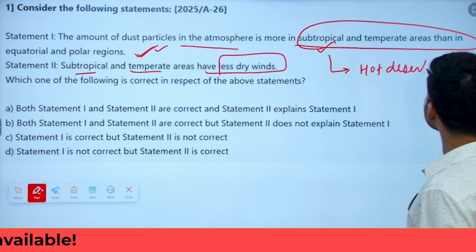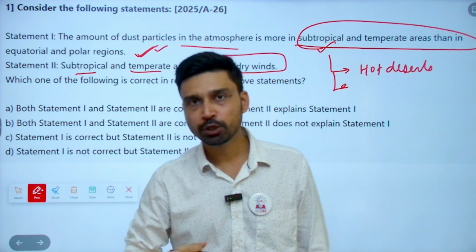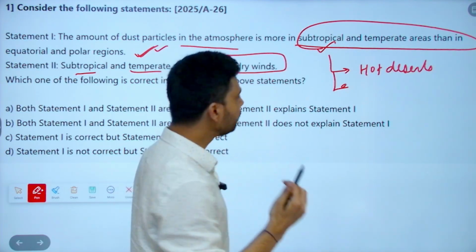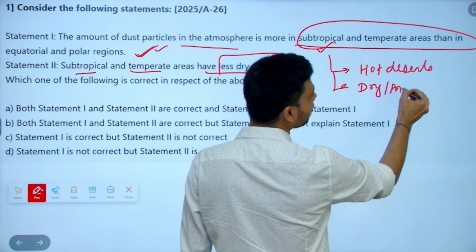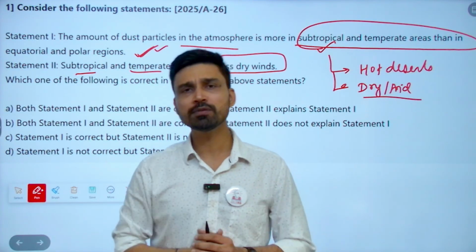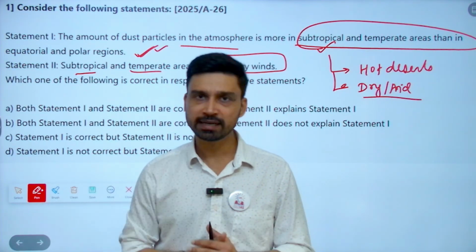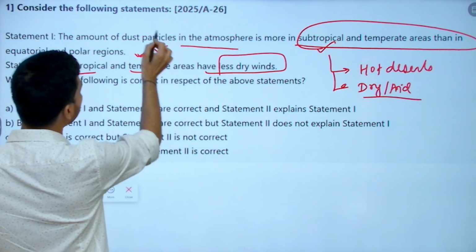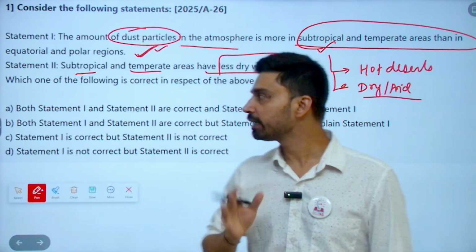Overall, because the subtropical region is a high pressure belt, you do not have rainfall or have very limited rainfall, and that's why this region remains relatively dry or arid. So imagine a hot desert landscape made up of sand particles, and because of less rainfall you have an arid landscape. Naturally, the amount of dust particles would increase. So statement 1 is definitely correct.